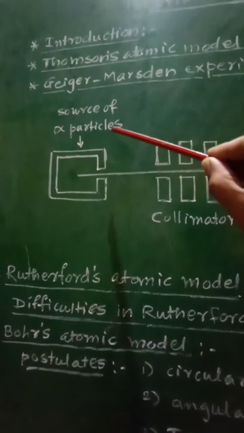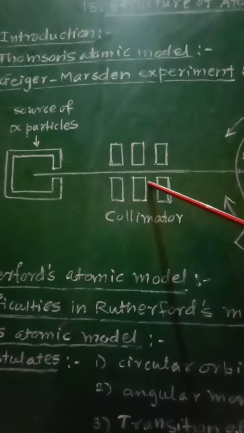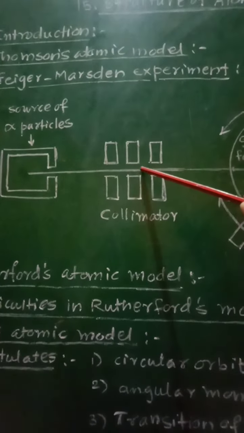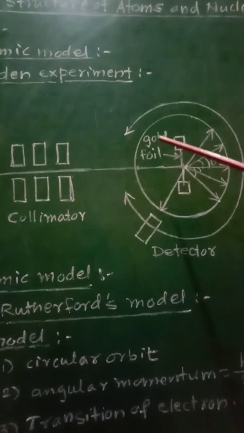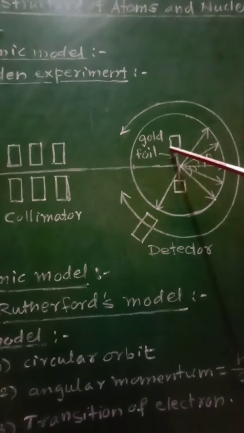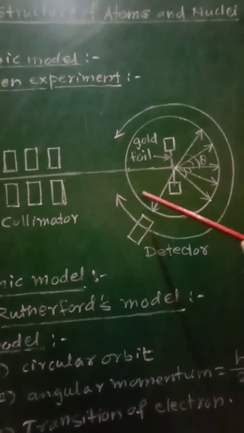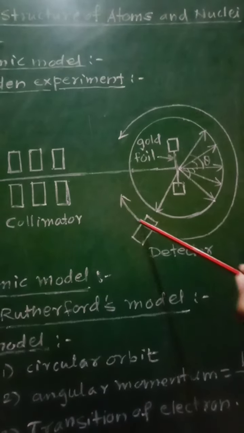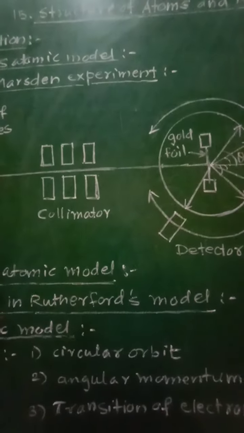It contains a source of alpha particles. This is the collimator, which will focus the beam of alpha particles into a sharp beam, and then it will be allowed to fall on this gold foil. Gold foil is nothing but a very thin sheet of gold. Then the different scattering angles, that is angle theta, will be recorded with the help of this detector.